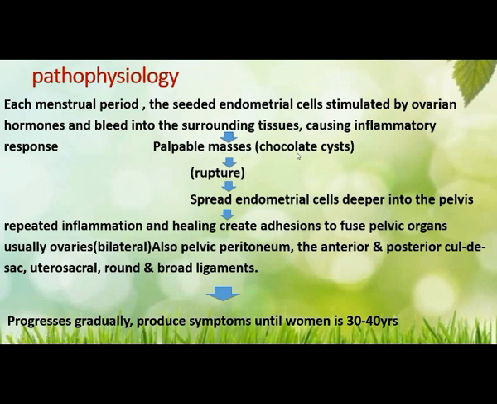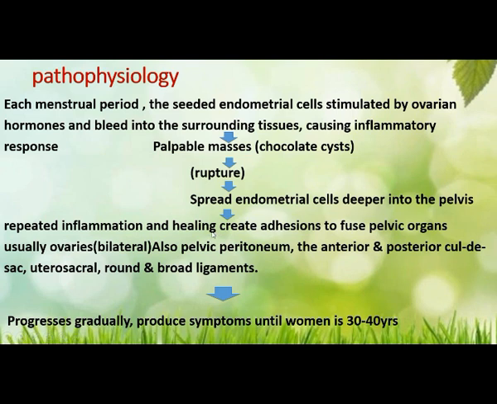It is known as a chocolate cyst. When it ruptures, what will happen? It spreads the endometrial cells deeper into the pelvis. Repeated inflammation and healing create adhesions that fuse pelvic organs. So each month, these repeated growths and ruptures cause inflammation of the pelvic area, and that will become adhesion.